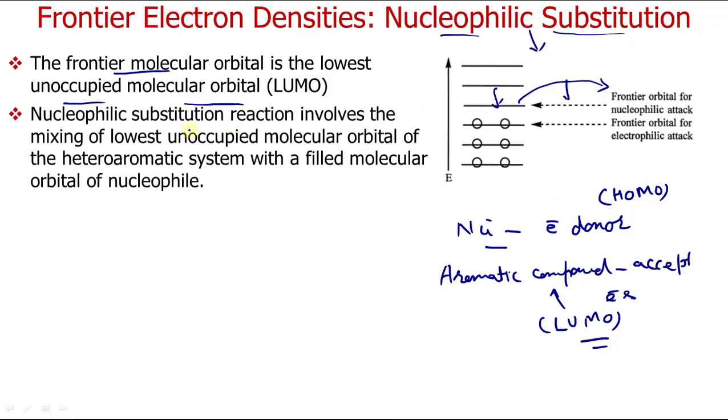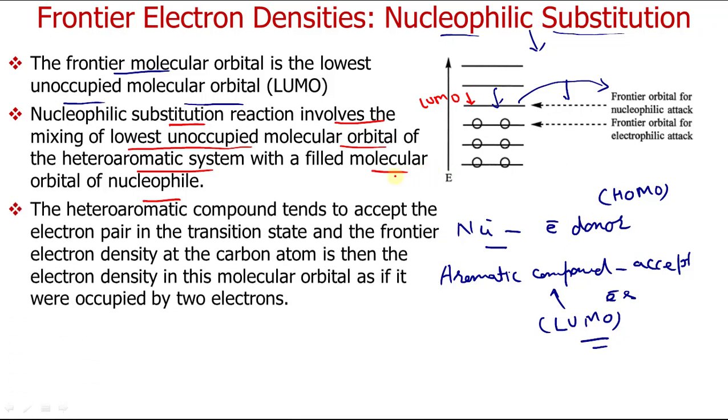Now the nucleophilic substitution involves the mixing of the lowest unoccupied molecular orbital of the heteroaromatic system, LUMO, with the filled molecular orbital of the nucleophile. So the nucleophile orbital should be mixed. It can be HOMO or something else, but they should be filled. And the heteroaromatic compound tends to accept the electron pair in the transition state, and the frontier electron density at the carbon atom is then the electron density in this molecular orbital as if it were occupied by 2 electrons.